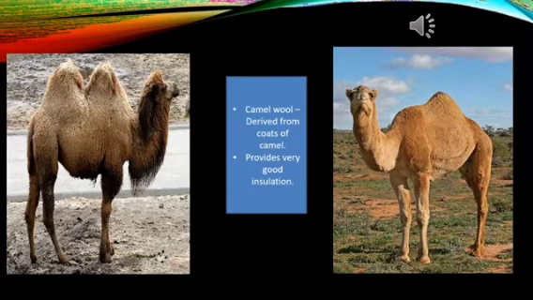Now the next animal that provides wool is the camel. The camel wool is derived from the coats of camels, or camel hair. This type of wool is highly insulative and thin garments can be made from this wool.